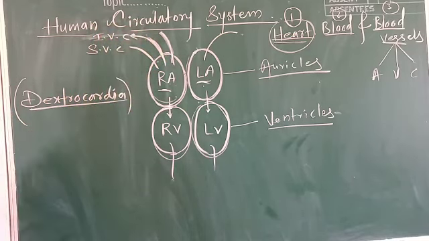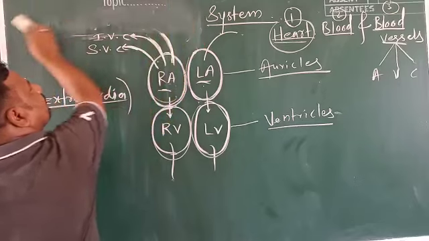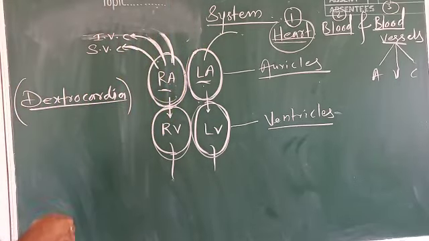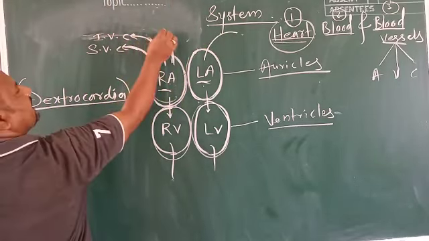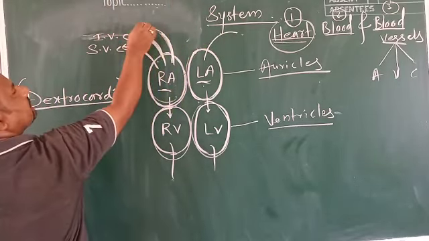Let me erase this a bit, so you will not have any confusion. This will be the coronary vein. So there are three blood vessels opening from the right auricle: the first is the superior vena cava, the second is the inferior vena cava, and the third is the coronary vein.